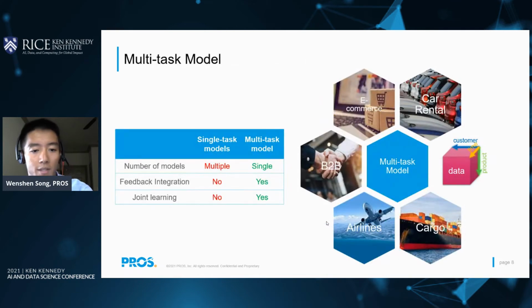As a result, for transaction data, we want to perform both forecasting and recommendation based on different feedback of the data. But how to do that? The most straightforward answer is using different single task models. However, those independent models have no interactions with each other. On the other hand, if we can build a multitask model that can integrate different feedbacks and perform joint learning, it will play an important role in different industries, such as e-commerce, B2B, or airlines, as long as there are transaction data consisting of customer, product, and time.